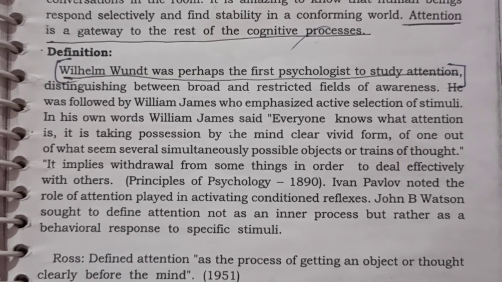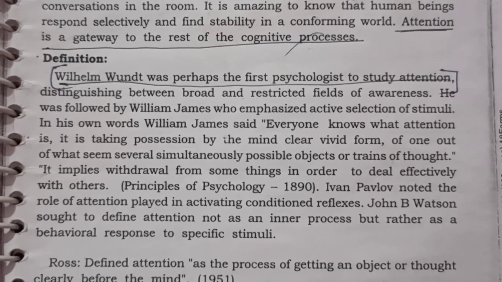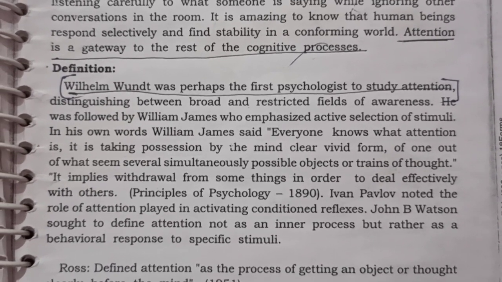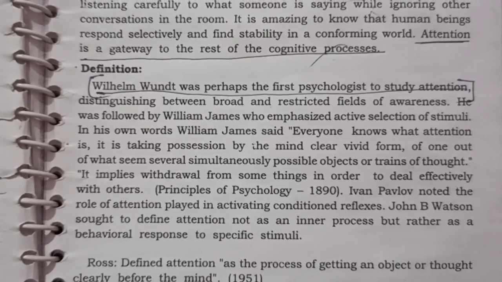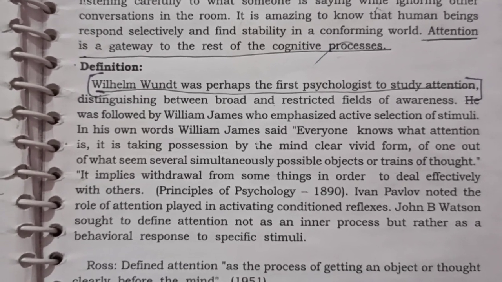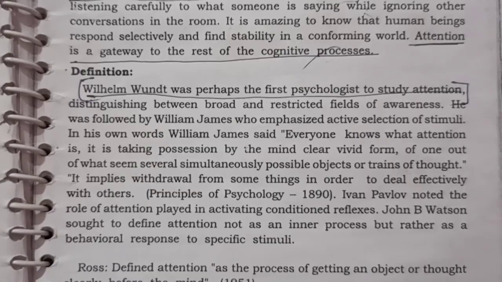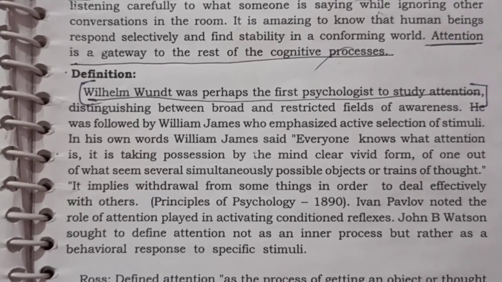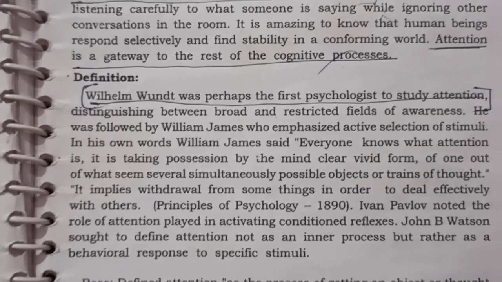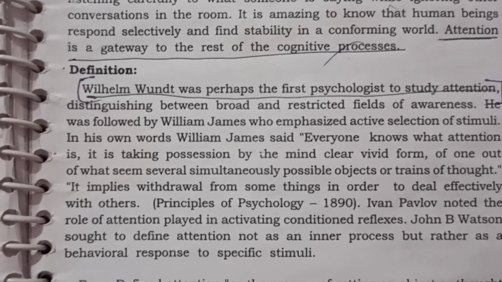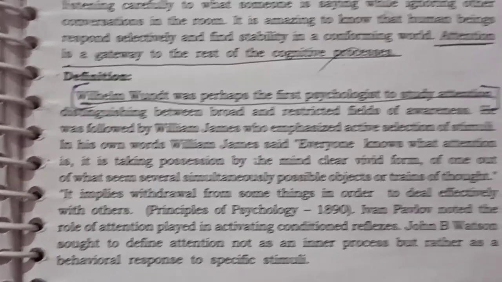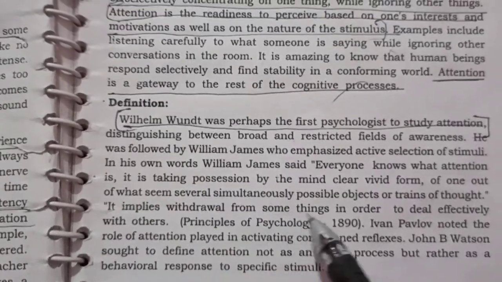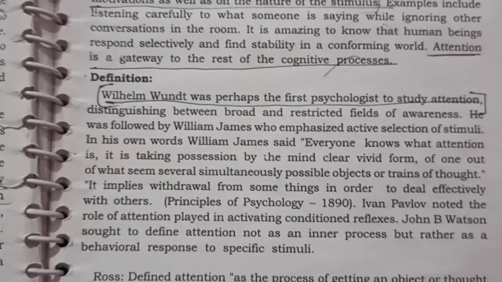It is taking possession by the mind, in clear, vivid form, of one out of what seem several simultaneously possible objects or trains of thought." There will be many kinds of objects and thoughts, but you focus on one single thought, one single object. That is called attention. It implies withdrawal from some things in order to deal effectively with others.